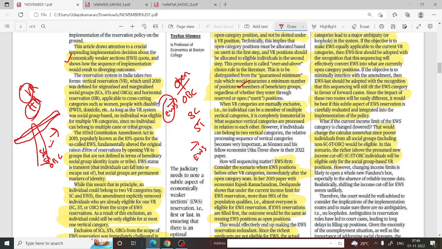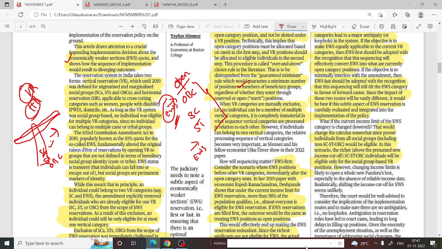When we include all these people, more than 98% of people fall under this EWS category. Almost everyone is eligible for EWS reservation. So if EWS reservations are called first, the outcome would be the same as treating EWS as an open position, right? Because here it will be taken immediately after the open position. So it will be almost like an open position.